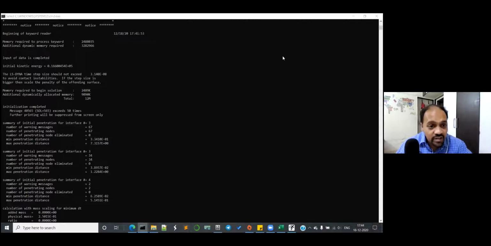Can you see this? The max penetration distance in initial penetration for interface number 3, that is contact number 3, has a 7 millimeter penetration. Okay, getting my point? So what you have to do, it's not about control cards, it is more about contact. Because of the other warnings, I was not able to see this. But now, because the other warnings are gone, I can actually concentrate.